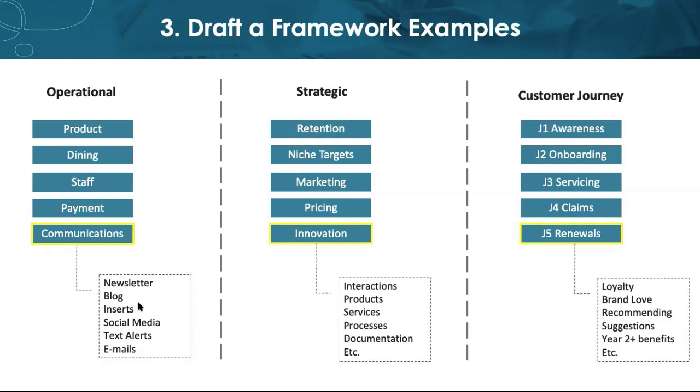These are only 3 examples. It all should be based upon your business. So for example, we had recently a large energy company we work with that decided they really liked the operational model because it was very accountable. There was somebody behind every one of those categories. But since they were also focused on the customer journey and improving the customer journey, they also needed to see a customer journey framework too.